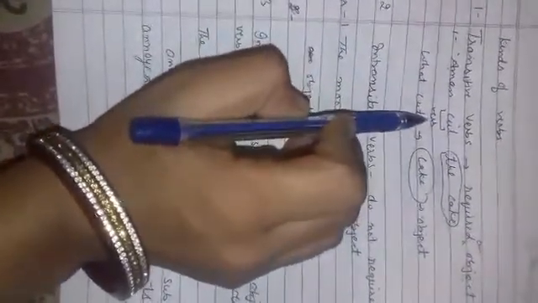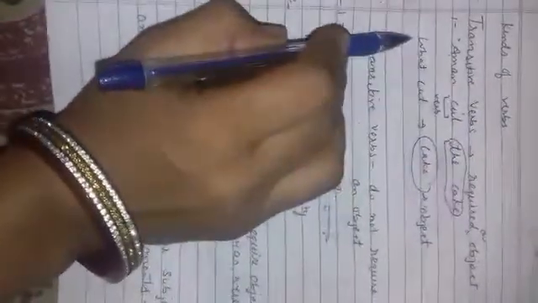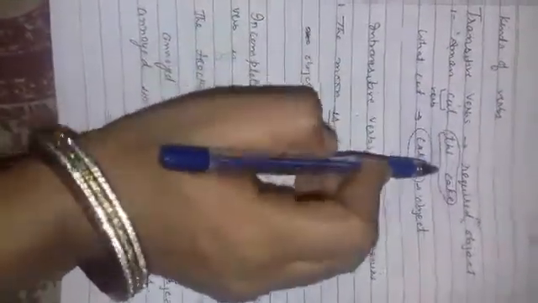Next, kinds of verbs. There are three types of verbs: transitive verbs, intransitive verbs and incomplete verbs. Transitive verbs require an object. Like I told you, Aman cut the cake. Aman is the subject. What is the verb? Cut. Now you ask, what cut? The cake.